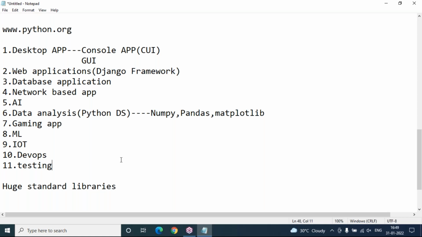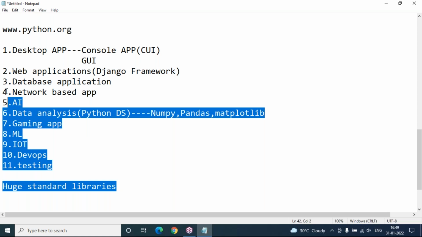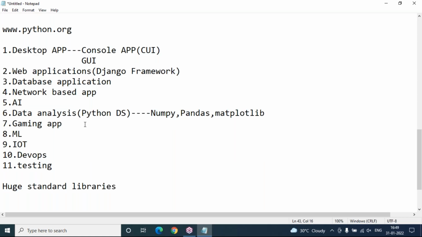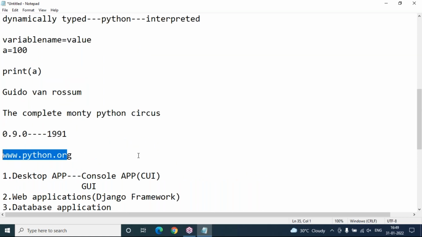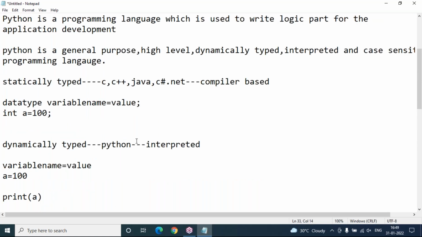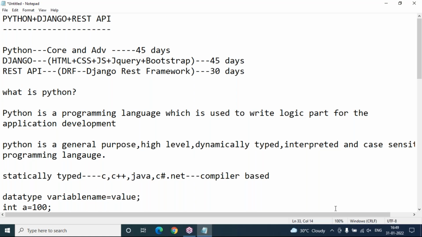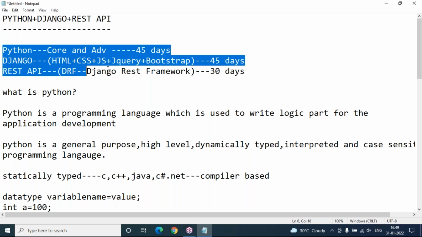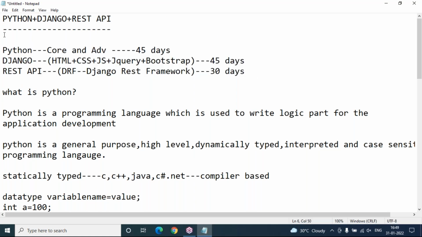So this is what I want to tell you in this session. That's all for today's session. From my side, this is only for demonstration purposes: what kind of application, what is the official website, what are the versions, what type of language it is, and what subjects I'm going to cover in this Python basic package course. Python plus Django plus REST API.